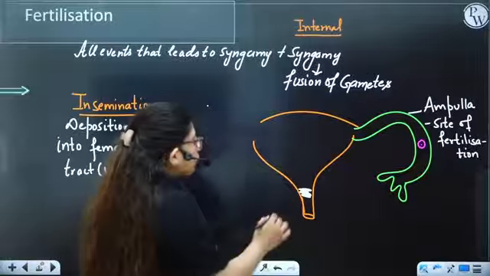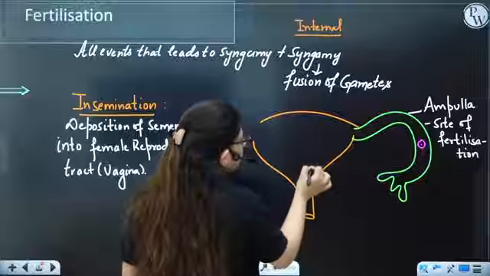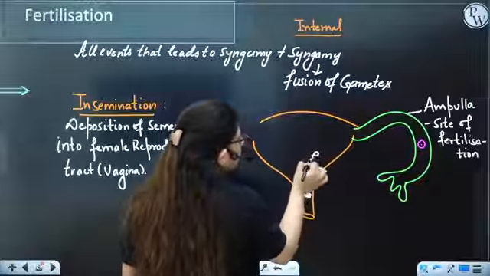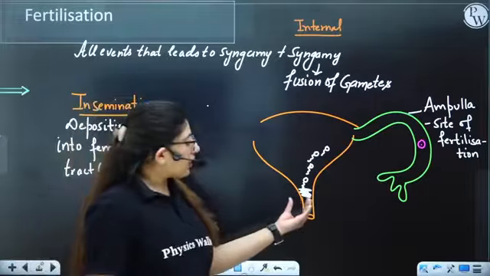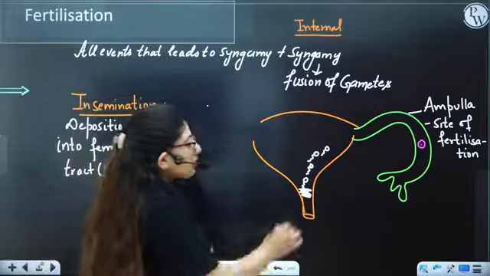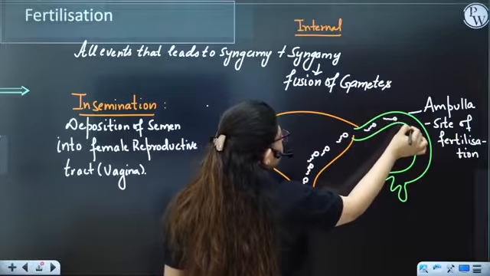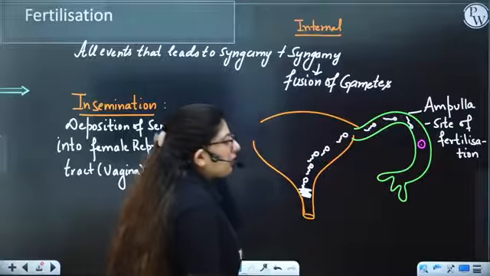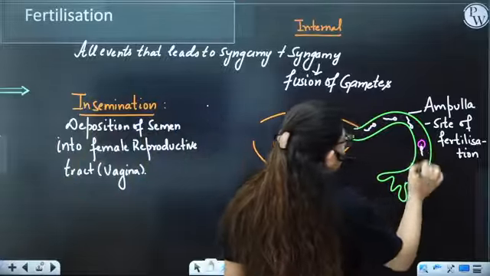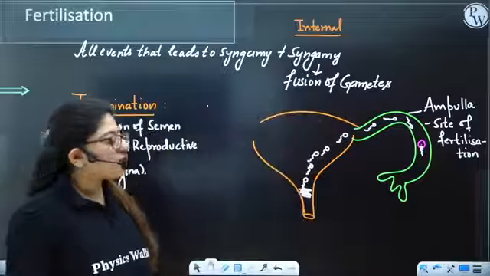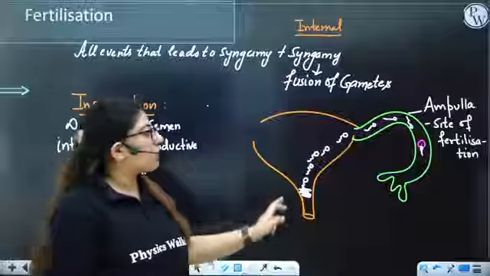Okay. Now the sperms from here, with their whiplash movement. What is whiplash movement? The movement of the tail and the contraction of the female's reproductive tract. The sperm will move up higher in the fallopian tube like this, and it will meet the ovum, the oocyte, here. So here the fertilization will take place. So the sperm has to ascend. Ascent means going up towards the fallopian tube.